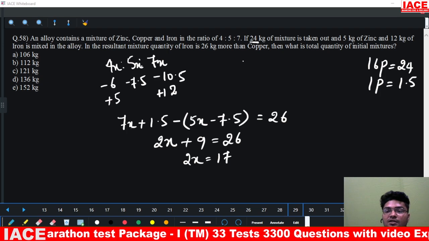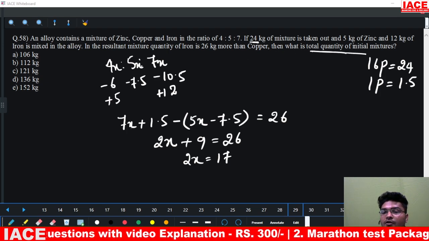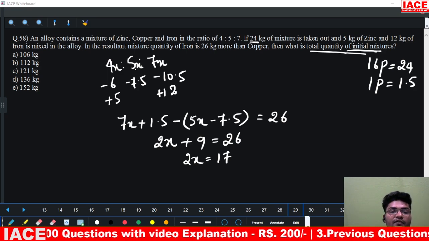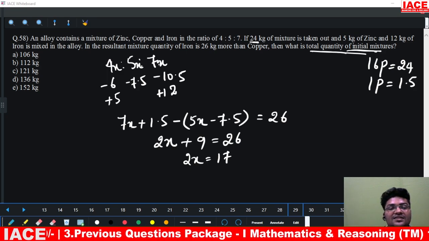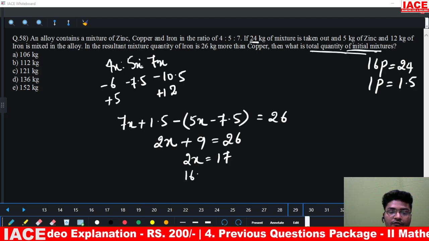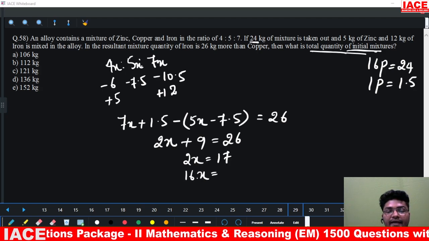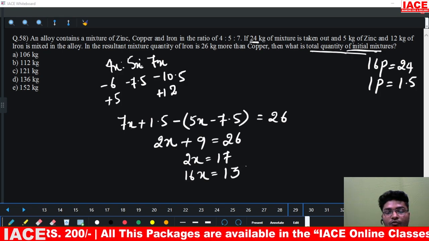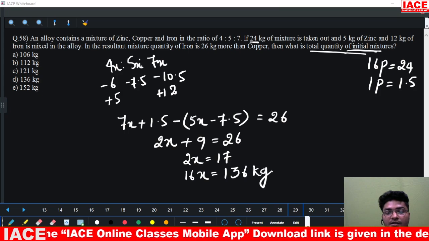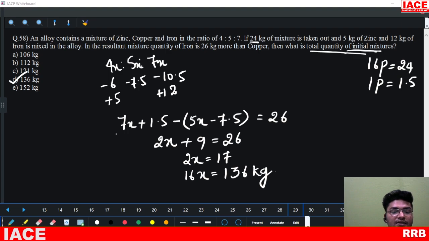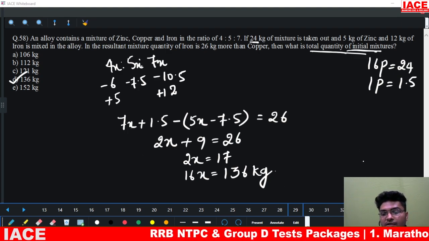Question is asking us to find out what is the total quantity of initial mixture. Initial mixture has how much? 4x plus 5x, 9x. 9 plus 7 is 16x. 2x is 17. That means I need to find out 16x. 16x means 8 times. 8 times means 17 into 8. 17 into 8 is 136 kg. Where is that 136 kg? Option D. Option D is the correct answer.